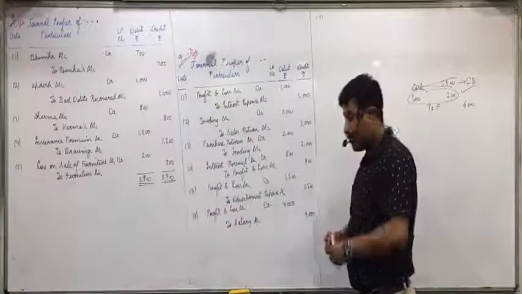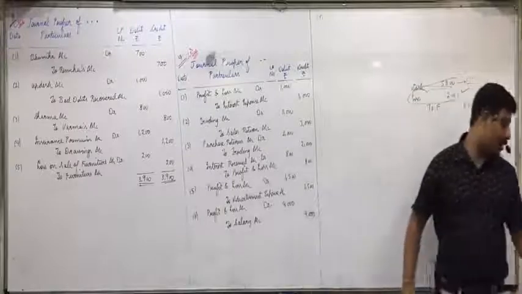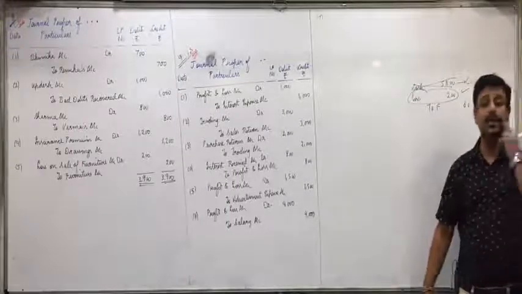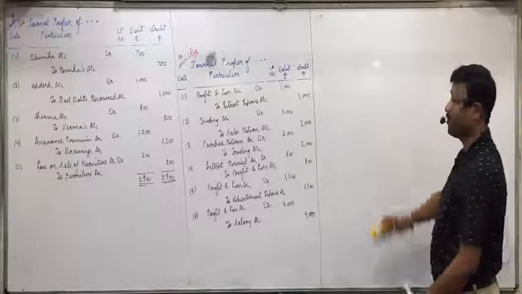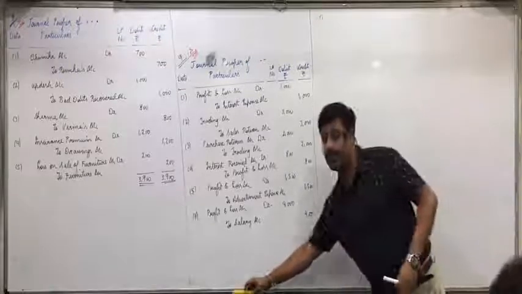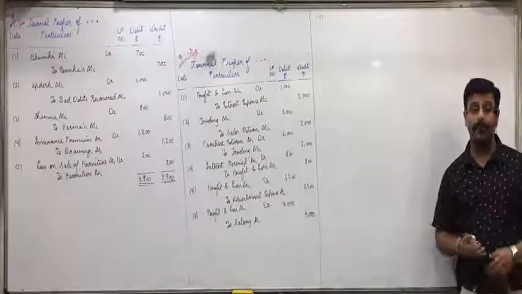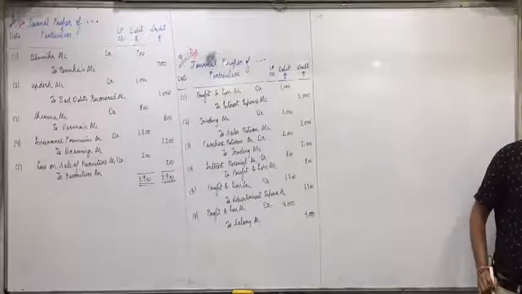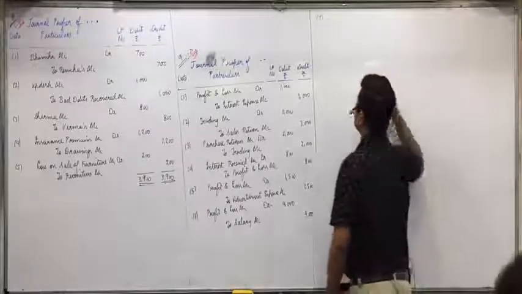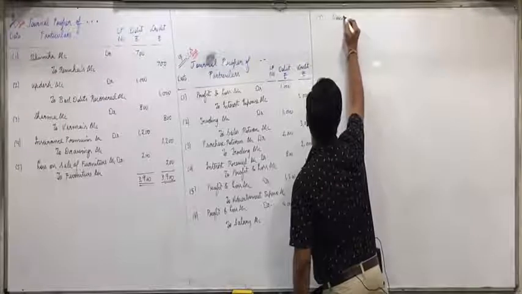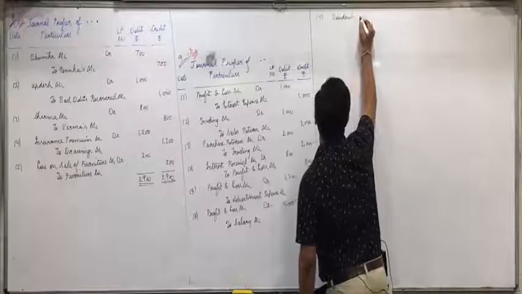Seventh, raise your hand. Dividend received account. Riya? Profit and loss account. Correct. Dividend received is an income. Normally we credit. Now you will reverse and debit that.